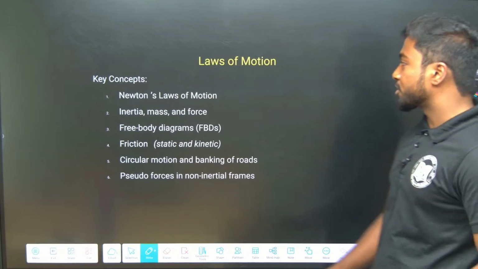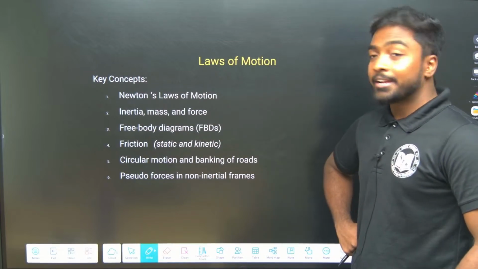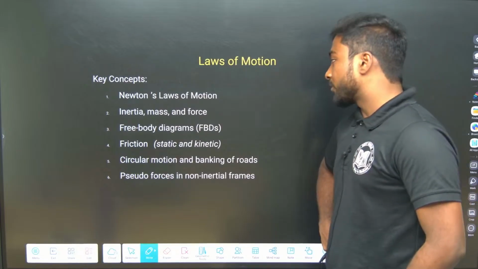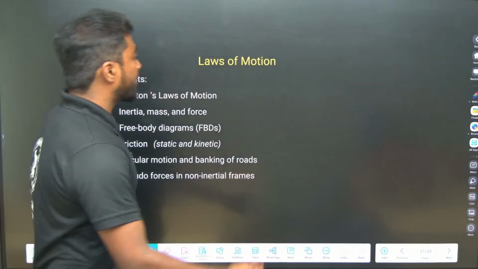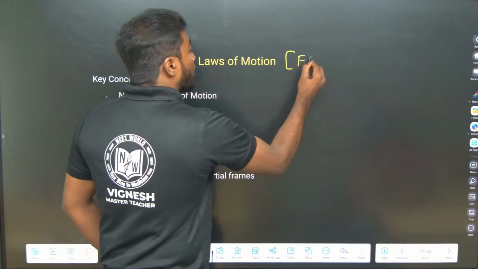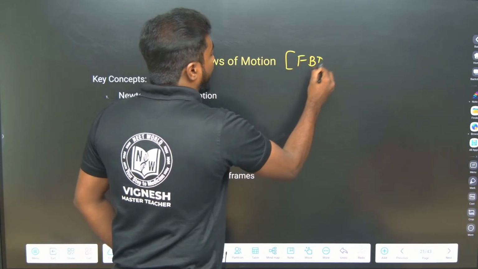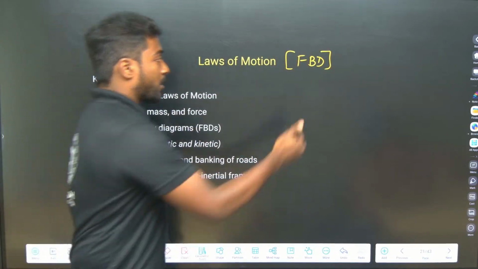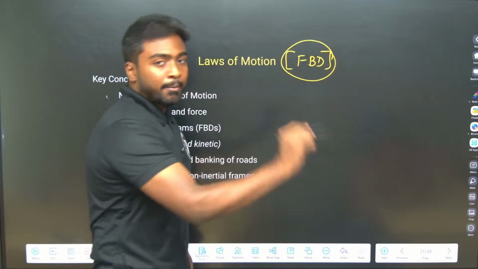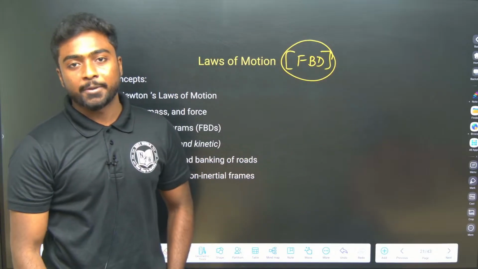Next is laws of motion: Newton's laws of motion, inertia, mass and force, free body diagram. Here the important thing you should learn in laws of motion is the free body diagram. When you know what a free body diagram is, the laws of motion chapter is completed, right? If you know how to analyze a free body diagram itself, the problems are completed,